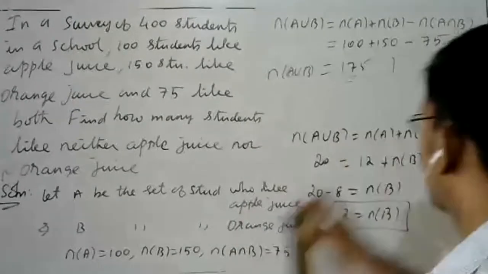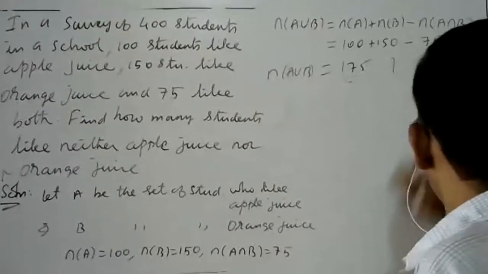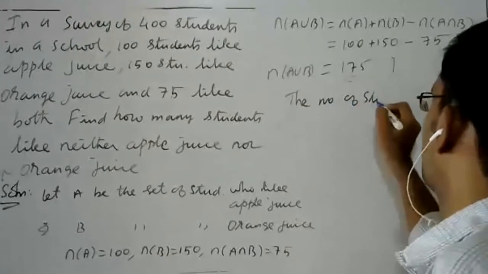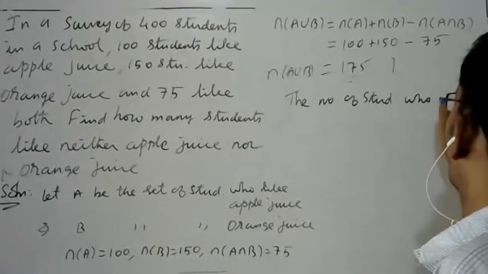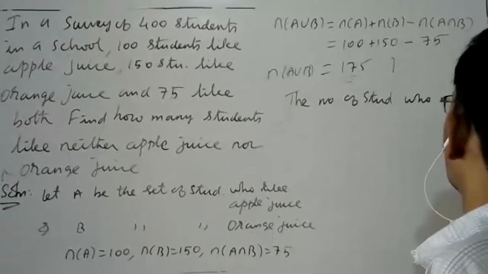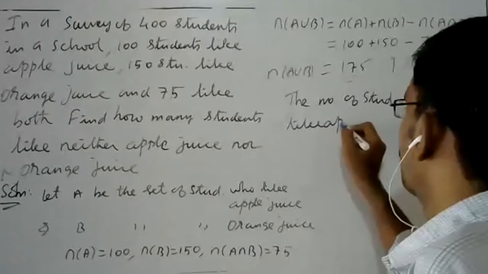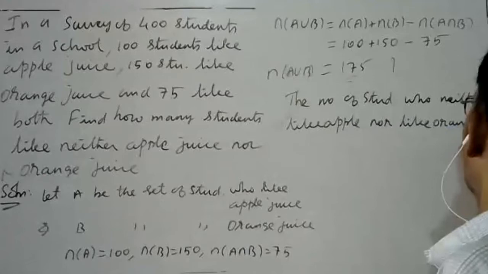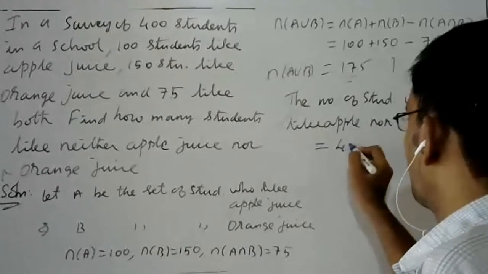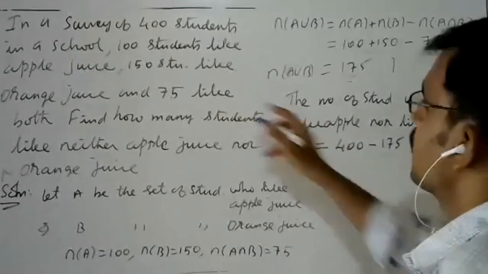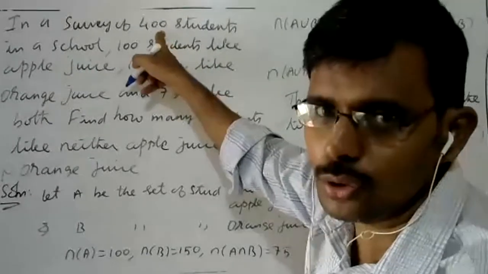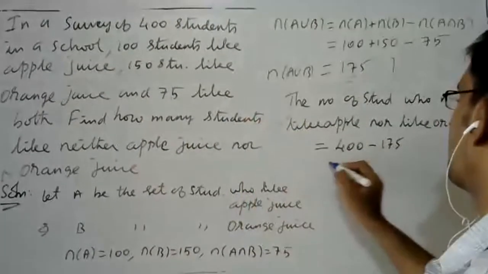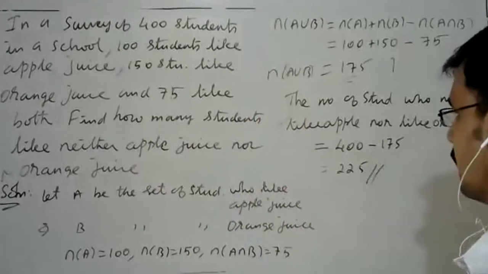So the number of students who like neither apple juice nor orange juice is equal to 400 minus 175. Why am I taking 400? Totally 400 students are there in the school. In that 400, 175 like at least one. The remaining are not liking anything, the answer is 200.